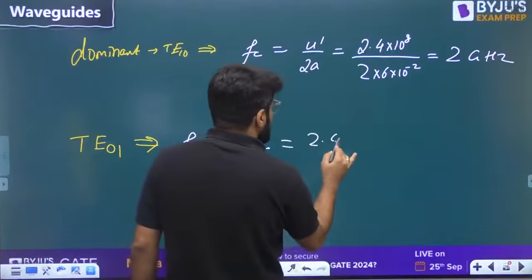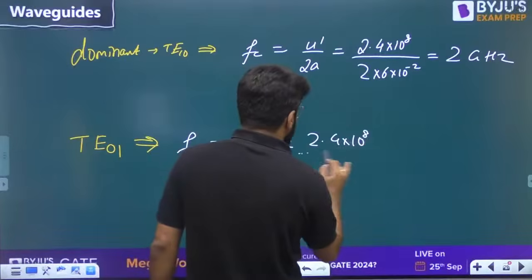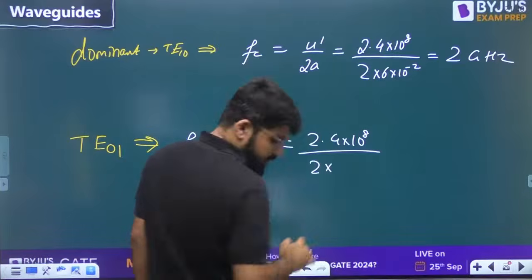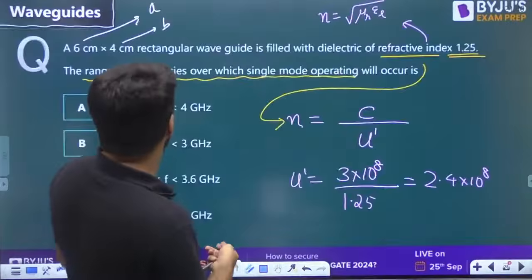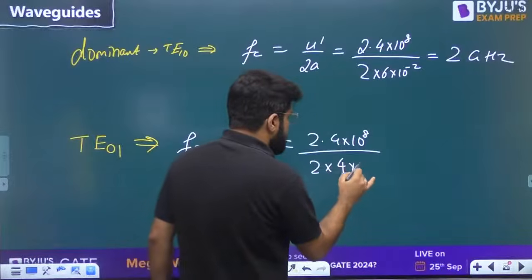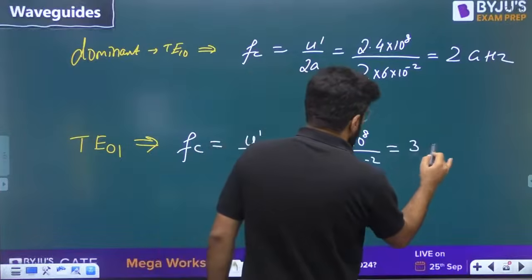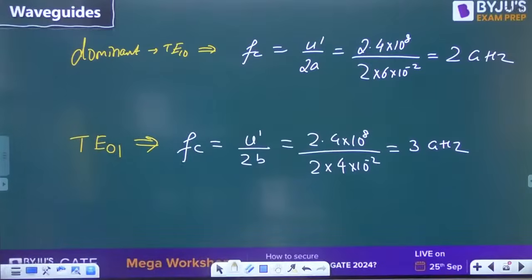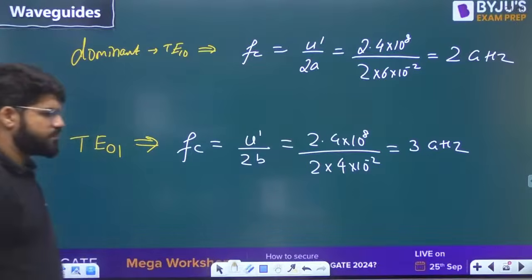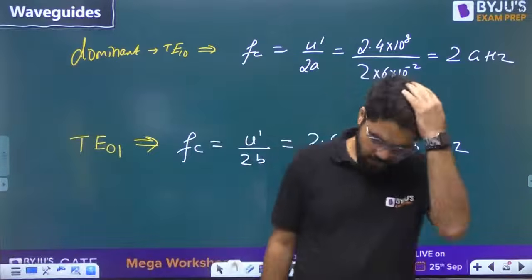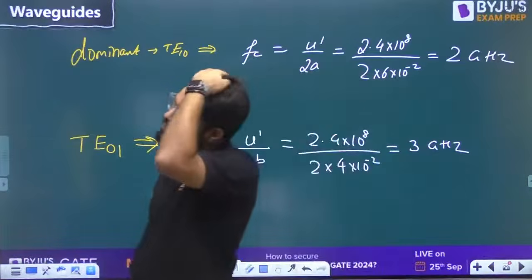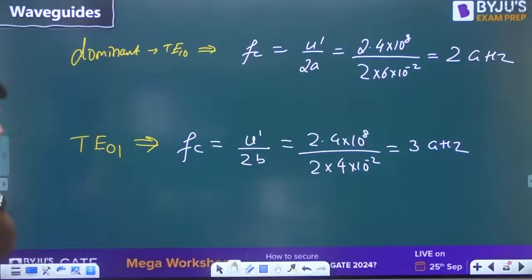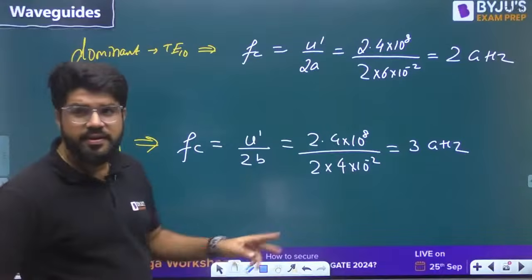So this is 2.4 into 10 की power 8 divided by 2 into b, and b is 4 centimeter. This is going to turn out to be 3 gigahertz.